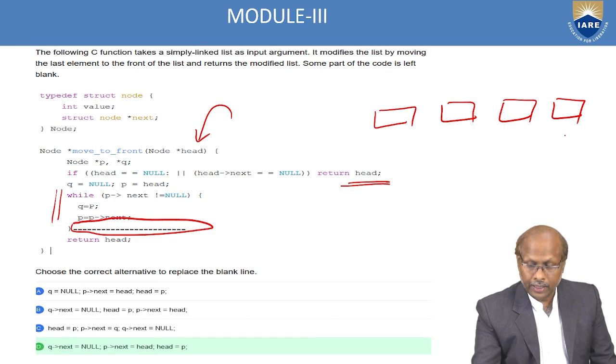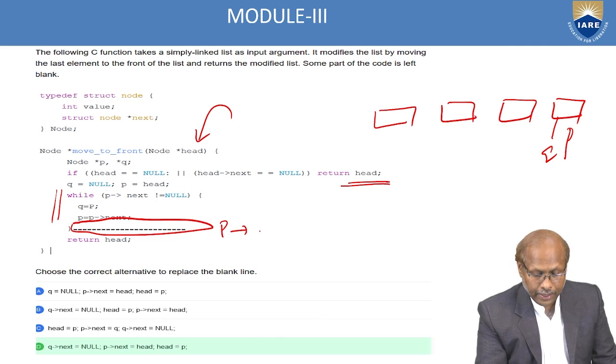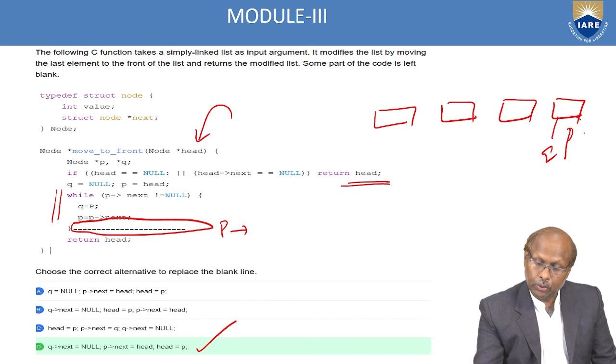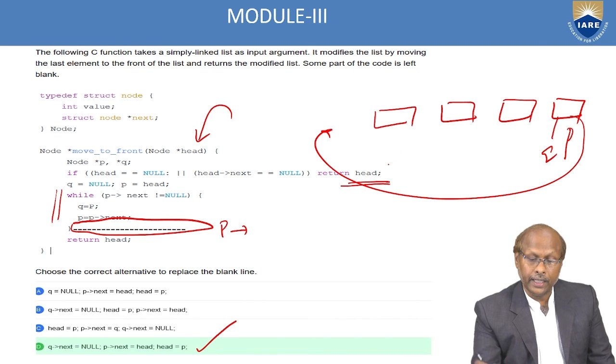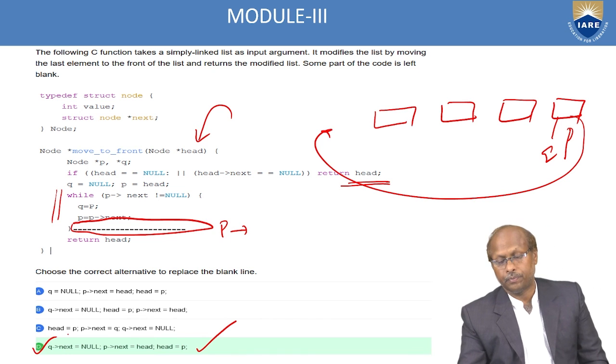Whenever Q of next is null, you should write here P of next equal to head, and Q of next is null, and head equal to P. So if you write this statement, automatically this will come to the front, because you have to bring this node to the front. So the last one is the correct one.